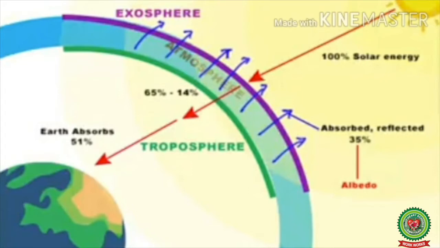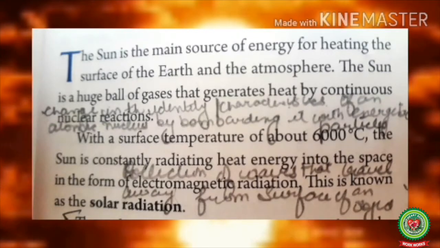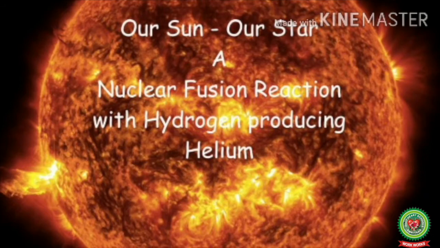So now let's start with the reading of the topic today. Insolation. The incoming solar radiation which reaches the surface of the earth is called insolation. The sun is the main source of energy for heating the surface of the earth and the atmosphere. Atmosphere is the envelope of gases that surrounds the earth's surface. The sun is a huge ball of gases that generates heat by continuous nuclear reactions. Nuclear reaction is a change in the identity or characteristic of an atomic nucleus by bombarding it with energetic particles.